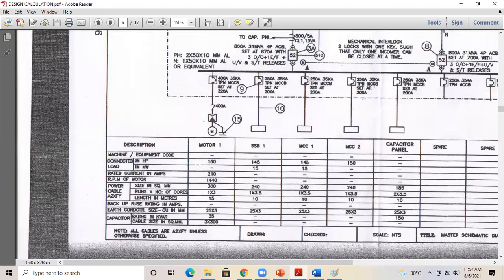As I said, since it is a motor, 3 core would be sufficient. If it was a sub panel or a final distribution board, we would need 3.5 core. In the next column, you can see it is 3.5. Here it is 3 because it's a motor; here it is an SSB panel, that is why 3.5 is written here. So in this way also we will be mentioning the cable.